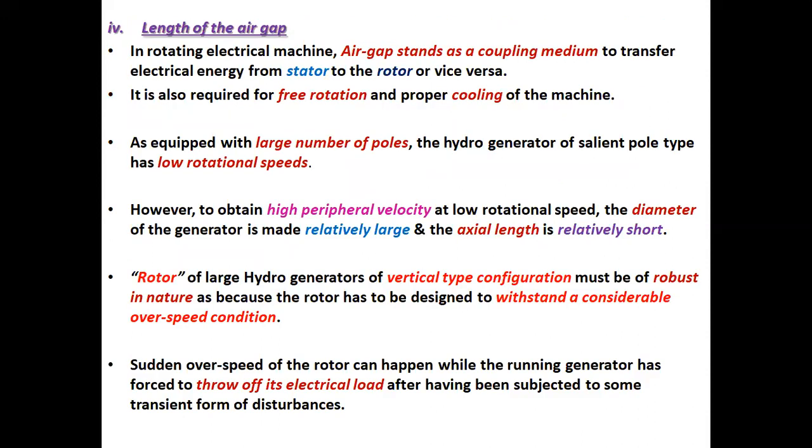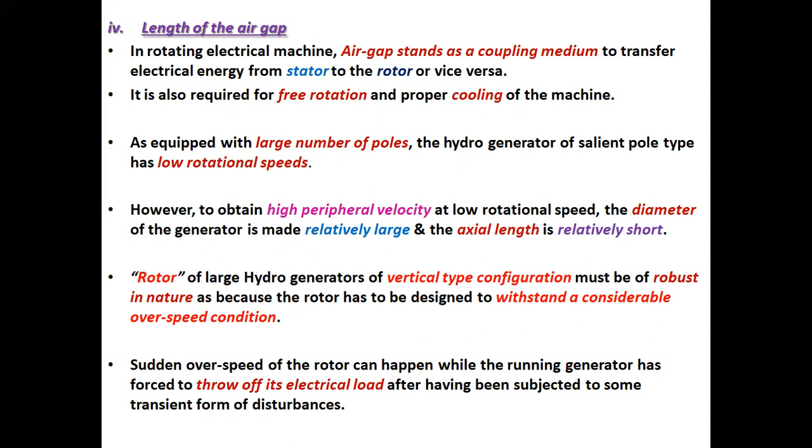Length of the air gap. In rotating electrical machine, air gap stands as a coupling medium to transfer electrical energy from stator to the rotor or vice versa. It is also required for free rotation and proper cooling of the machine. As equipped with large number of poles, the hydrogenerator of salient pole type has low rotational speeds. However, to obtain high peripheral velocity at low rotational speed, the diameter of the generator is made relatively large and the axial length is relatively short.